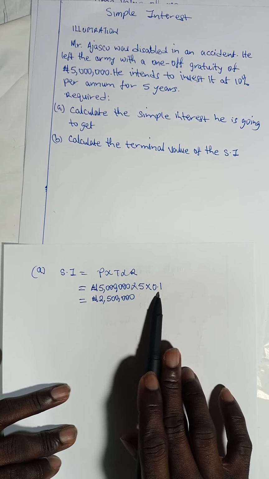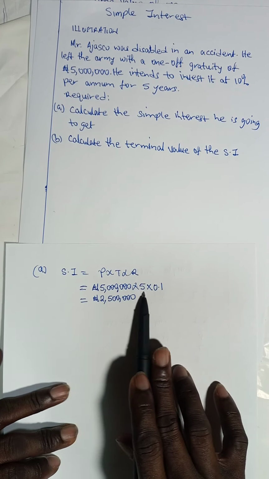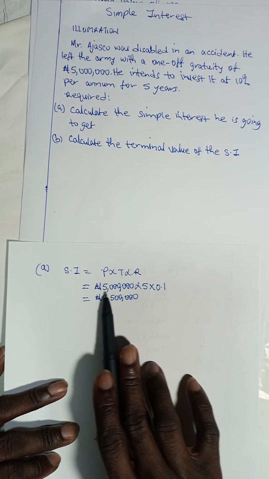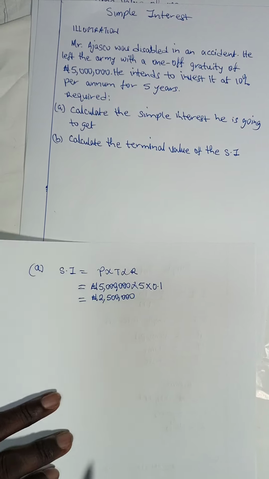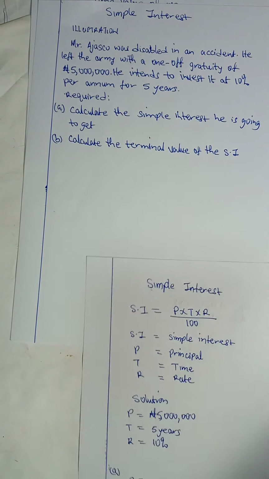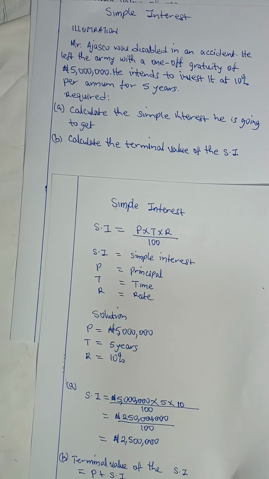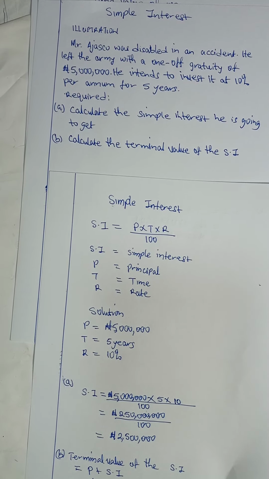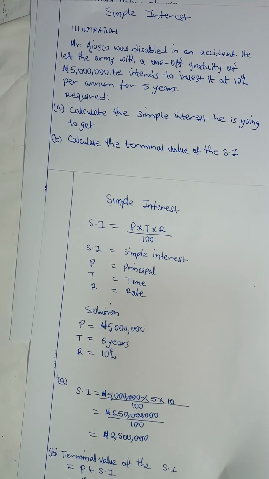So no more denominator of 100 here. You can see we don't have a denominator of 100. So that's how the simple interest is calculated. Very simple and direct.